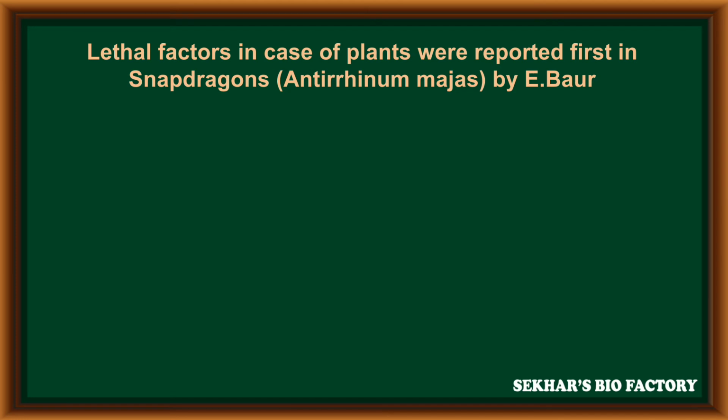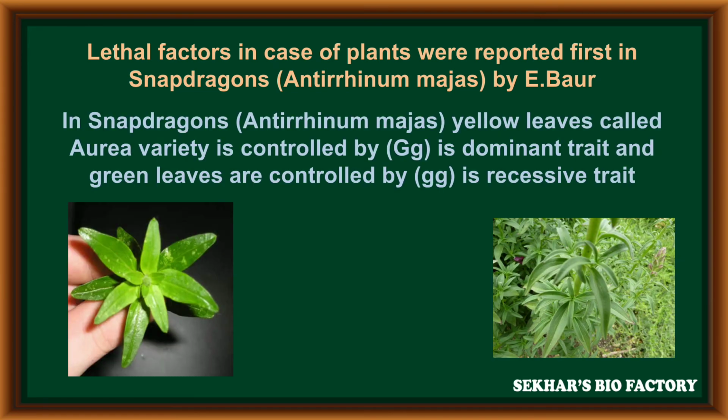One more example for lethal genes in plants. The lethal factors in case of plants were reported first in Snapdragon, Antirrhinum majus, by E. Baur, scientist.